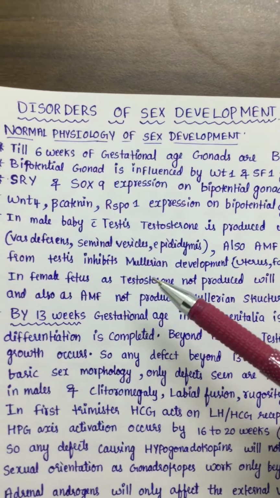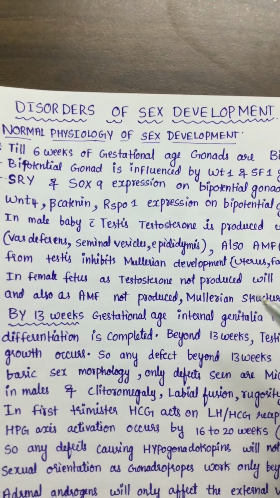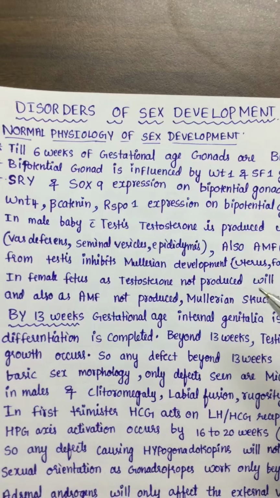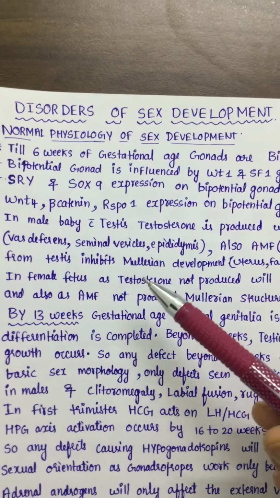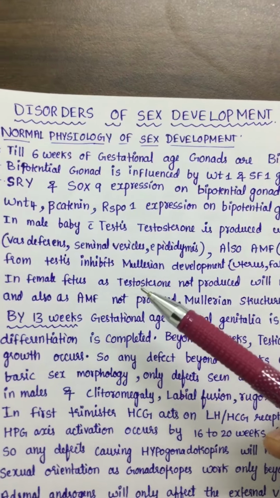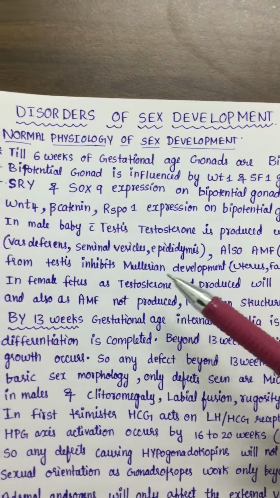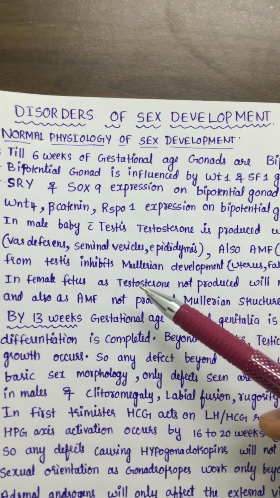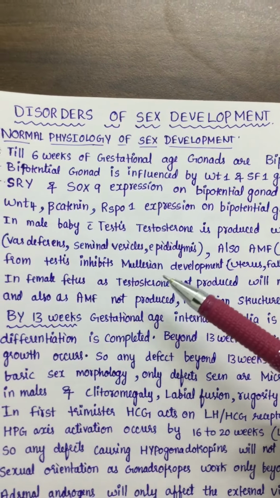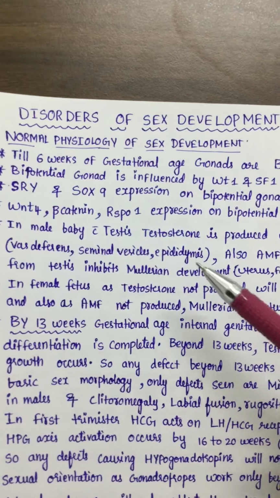Okay, but this will not act on the development of the Wolffian structures in females, because for the development of Wolffian structures, there should be local production, paracrine production, meaning locally in the genital area only, there should be production of testosterone. Only locally, paracrine production of testosterone will help in the development of the Wolffian structures.